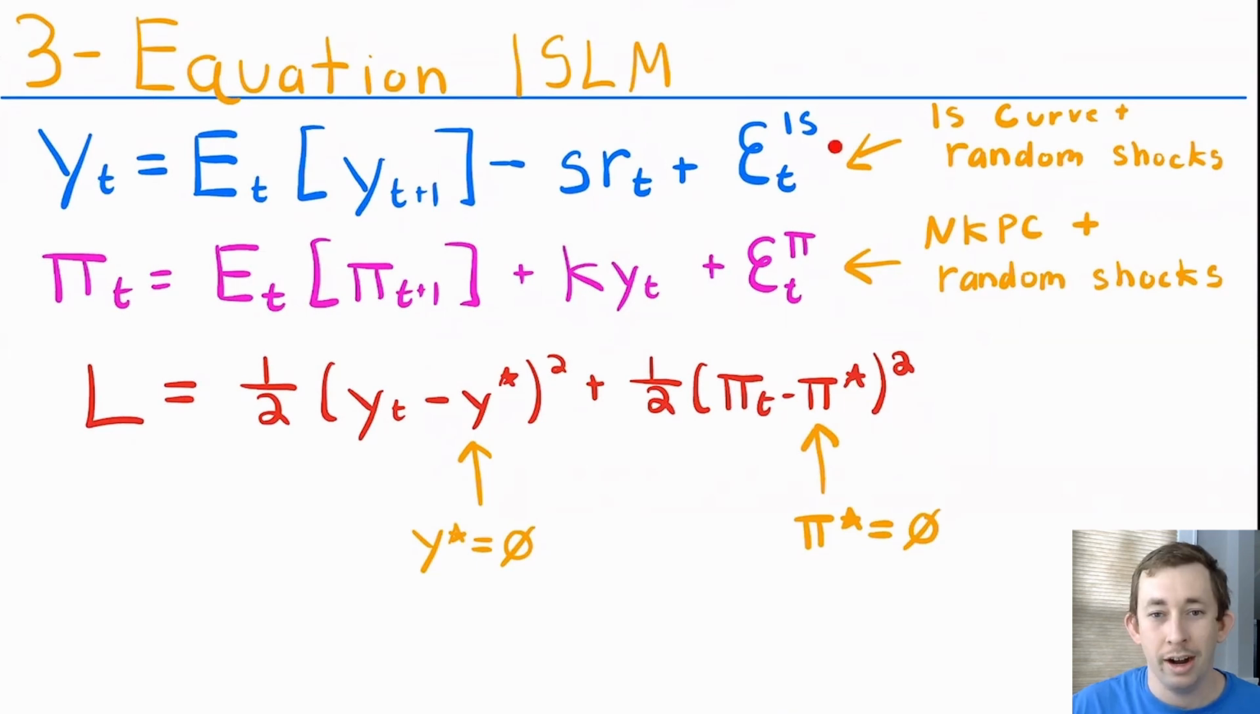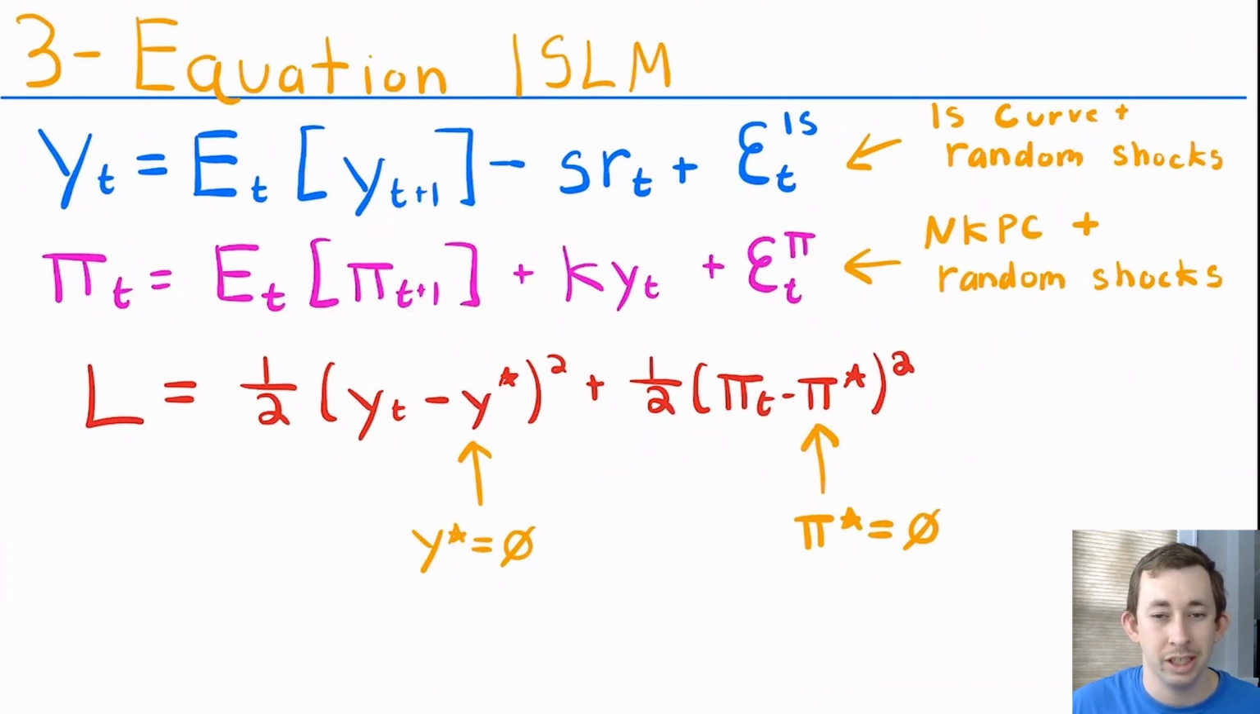Just like we talked about in that intro, we're going to throw this loss function into the 3-equation IS-LM model. We've got our IS curve with the random shocks. We've got our LM curve with our random shocks. Both of those shocks are mean zero white noise shocks. And again, we have our loss function. Now notice that in both of these, we have an expectations augmented IS curve and an expectations augmented Phillips curve, or LM curve. How are we going to deal with that?